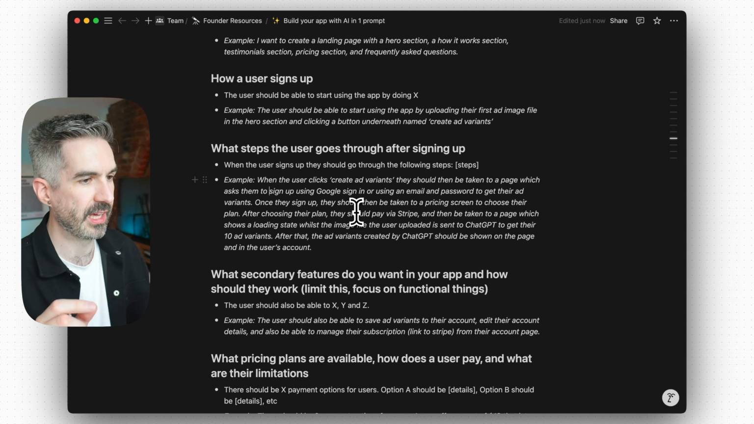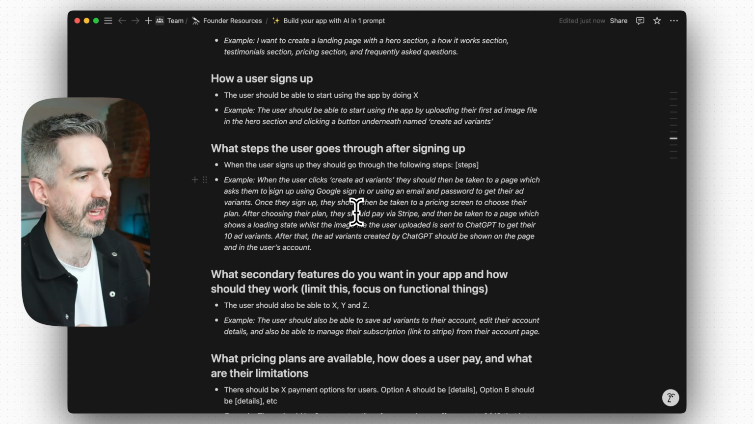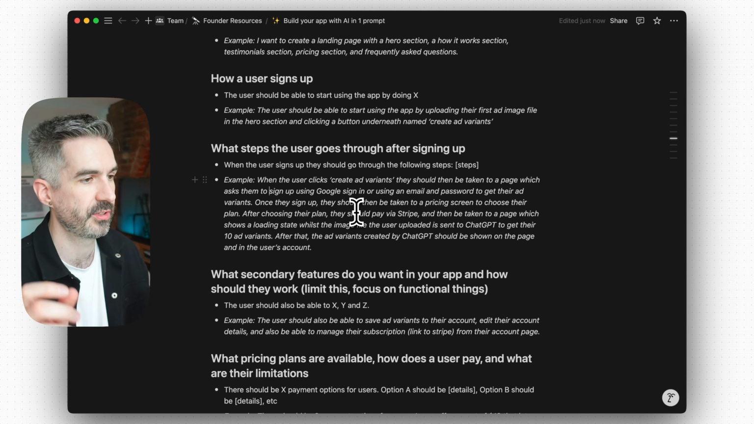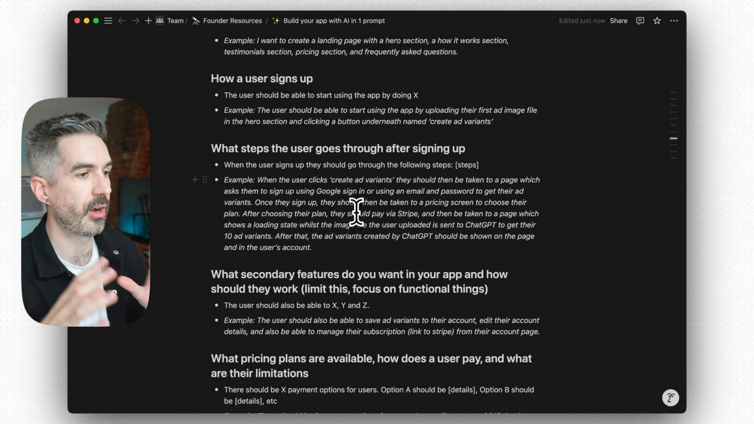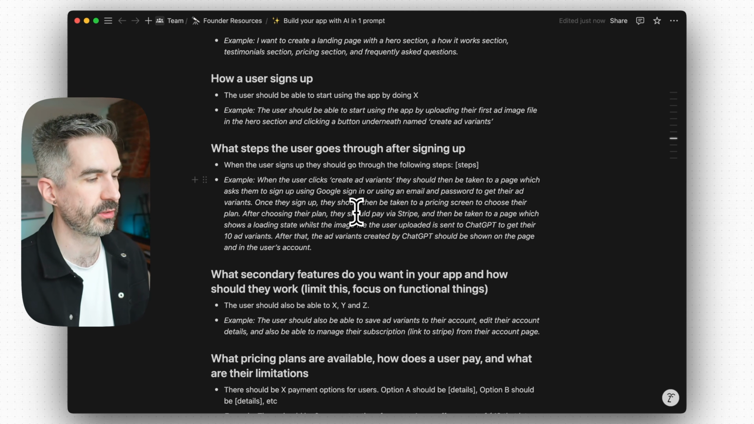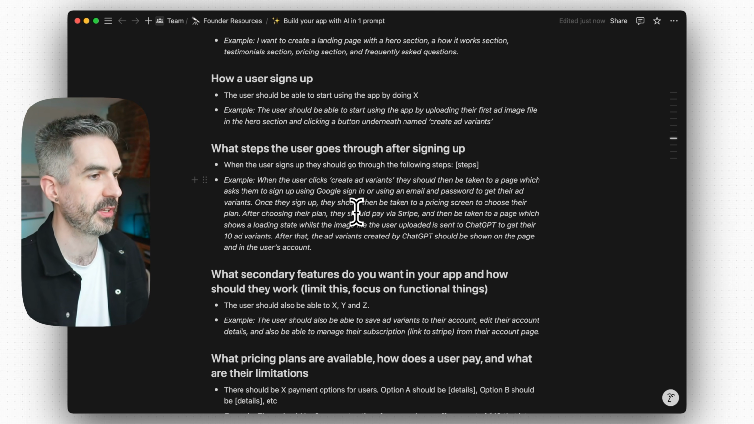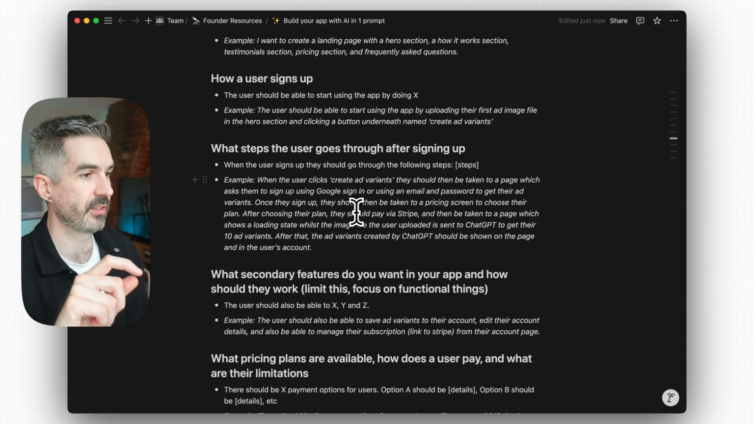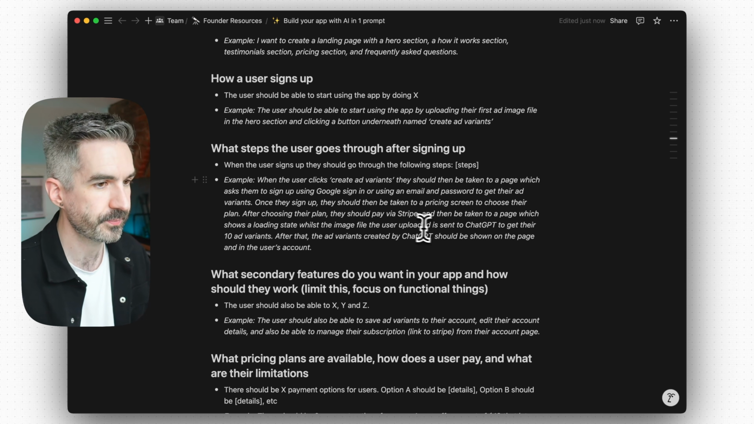After choosing the plan, they should pay via Stripe. So again, I've said the technology there that I want to use for payments, which is Stripe. Most of these AI coding tools, once they've got this prompt, are going to ask you for different credentials for the technologies that you want to use as well. So if you're using Stripe, it's going to ask you to go into Stripe and grab a couple of keys just to put into the AI tool so that it can connect the two things together.